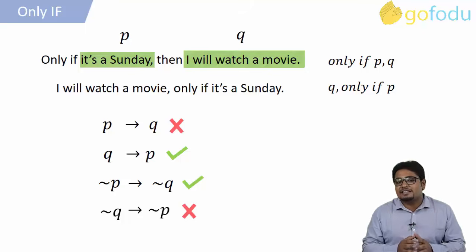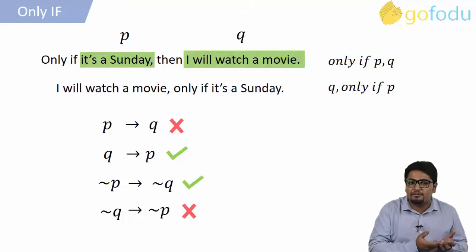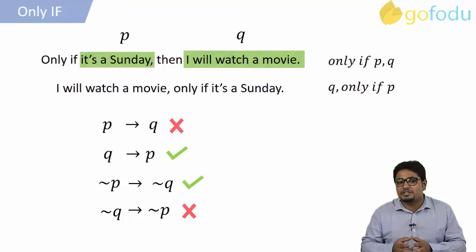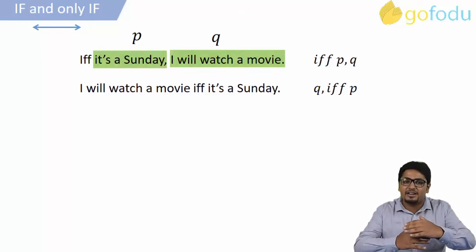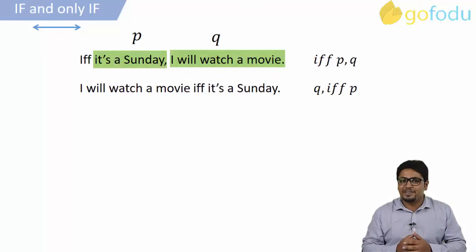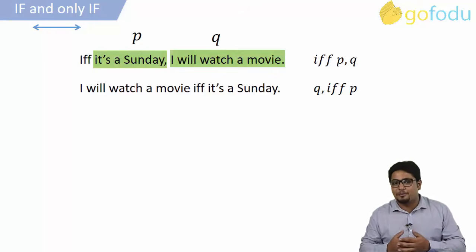In short, we can say that implications of only if are just opposite to the implications that we drew for the connective if then. Let's consider one more type of if then connective: if and only if. It is represented as IFF and symbolically it is represented using a left-right arrow, meaning one sentence will result in the implication of the other. It's like Imran Hashmi's song in Mr. X, "Tu jo hai, to main hoon."